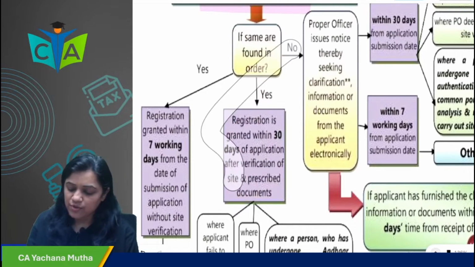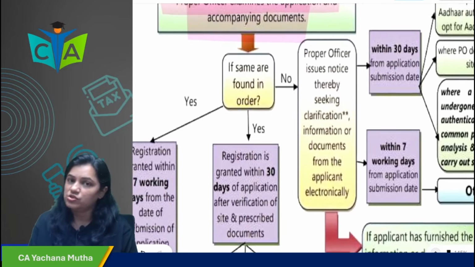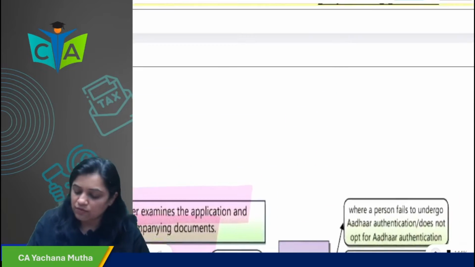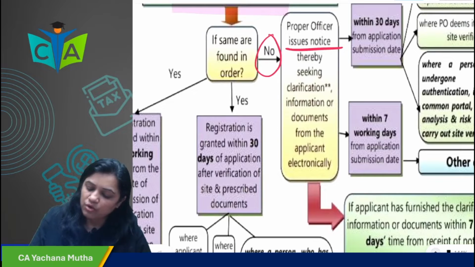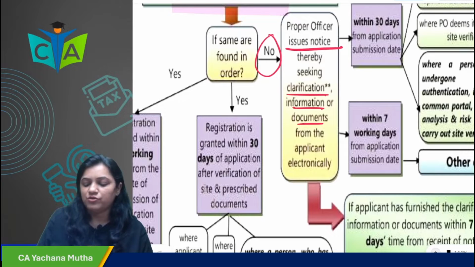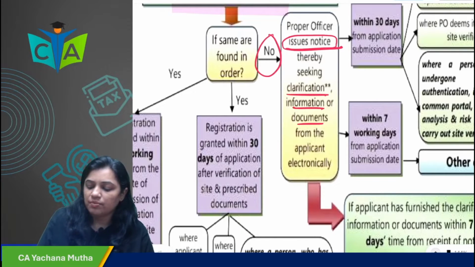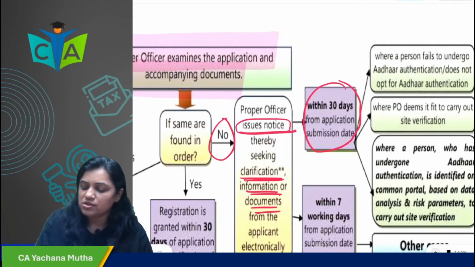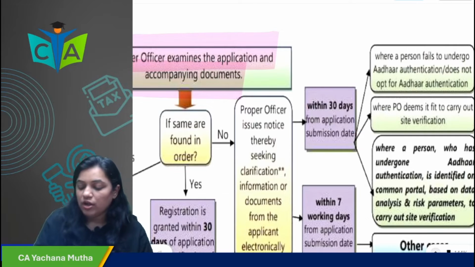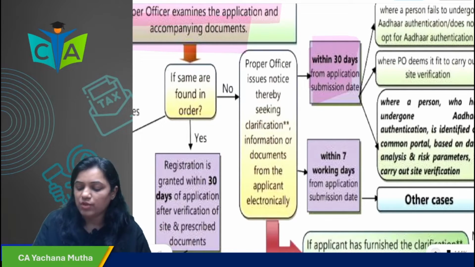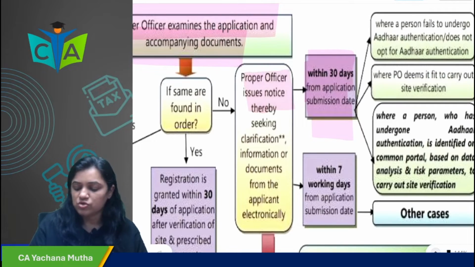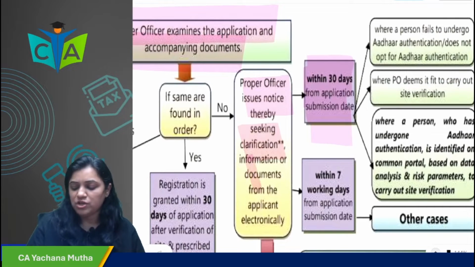Okay. So this is when your application is found in order. However, if the application is not found in order, then what will the officer issue? He will issue a notice, thereby seeking clarification, information, or documents from the applicant electronically, within 30 days from the application submission date. Within how many days do you have to issue the notice? Within 30 days from the application submission date, for clarification, information, documents.